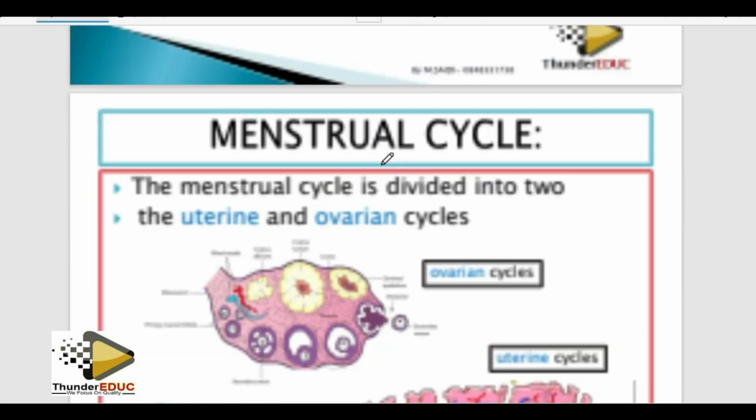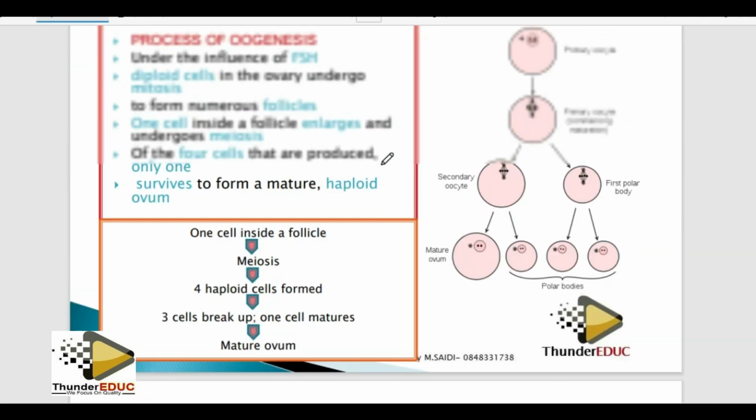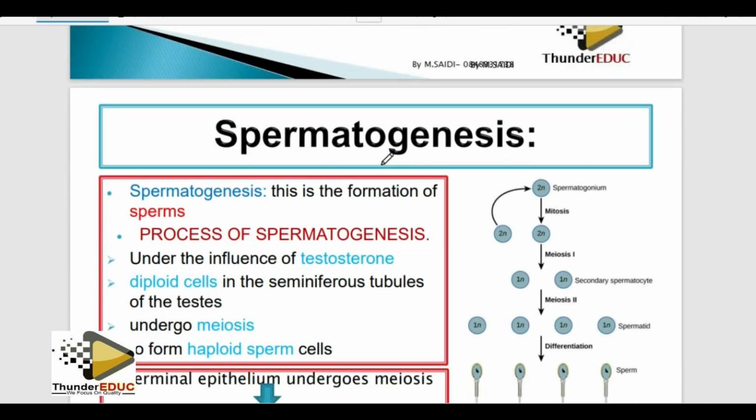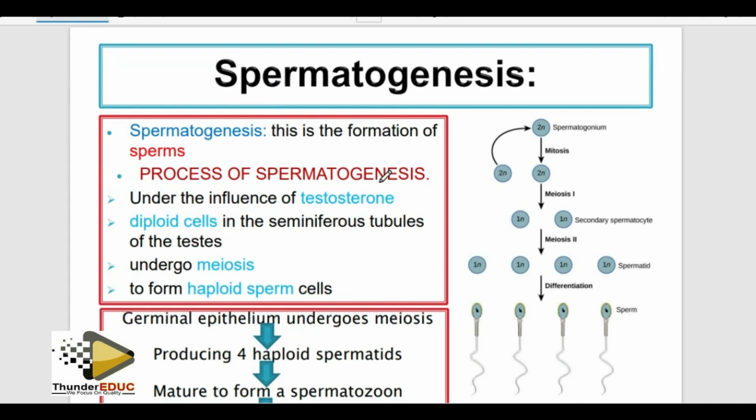Distinction material. Don't forget that the process of spermatogenesis is not the same as in the other books. We modified it based on the new examination guideline. That's why this book is updated every year. So if you have a version from last year, you have to use this year's version, so that those small things which we keep on adding, you can be corrected.